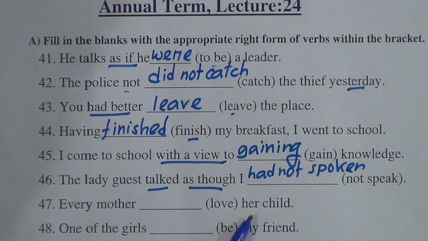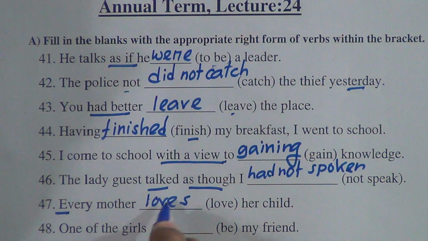47: Every mother dash, in the bracket love, her child. If you find every in a sentence, the verb will be in singular form. So, every mother loves her child. We will put s or es after the verb.